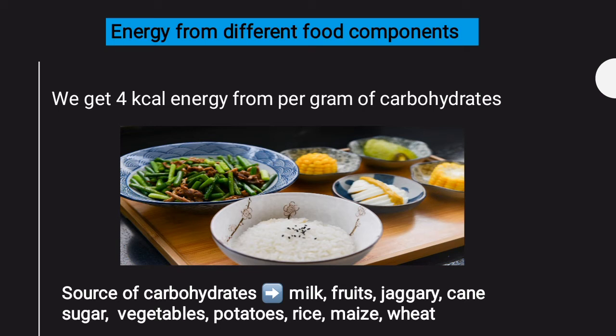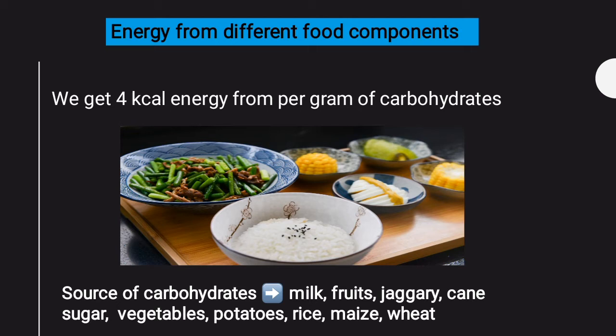We get 4 kilocalorie energy from per gram of carbohydrates, and sources of carbohydrates are milk, fruits, jaggery, cane sugar, vegetables, potatoes, rice, maize and wheat. The point to be noted is we get 4 kilocalorie of energy from carbohydrates. Very important. Fill in the blank from board's point of view. We have 3 similar fill in the blanks based on carbohydrates, fats and lipids.